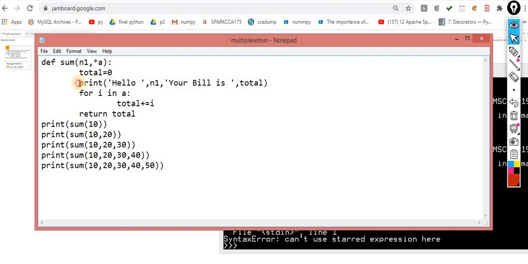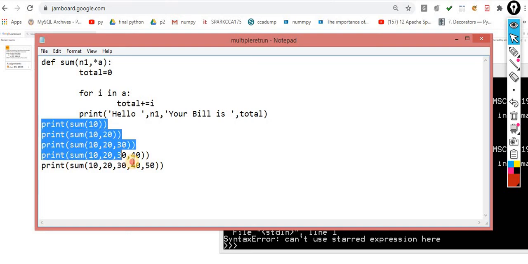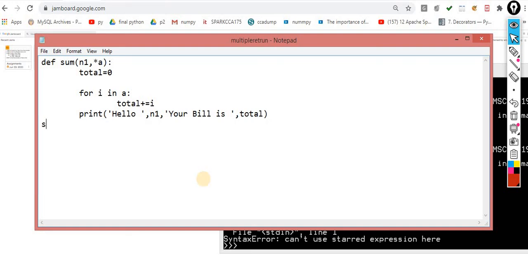So rather than returning the value, I am just printing over here. For the first one, I call sum with Ravi, and the person buys items of 10, 20, 30.